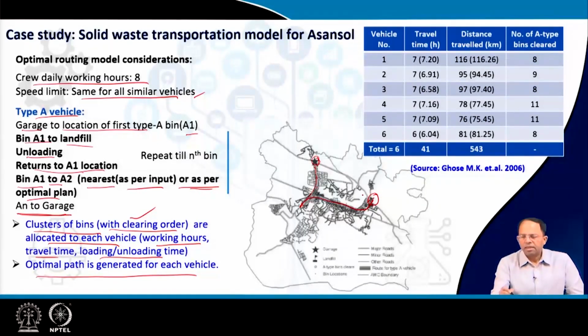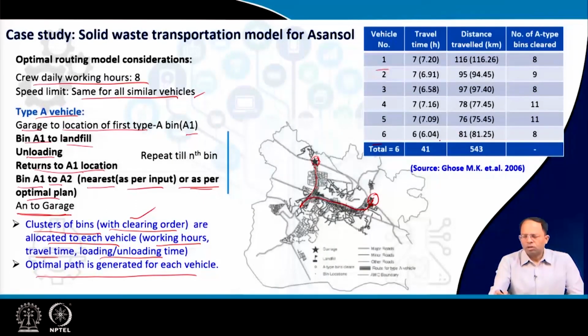So the final result is that there are 6 vehicles required. Each vehicle is used for a certain time: 7 hours 20 minutes, 6 hours 91 minutes, 6 hours 58 minutes. It depends on the location of the bins and what time the last bin ended. I may not have adequate time for another bin and so on.